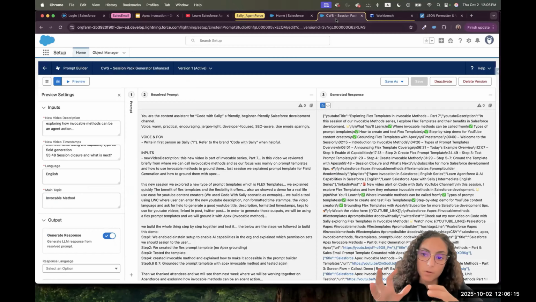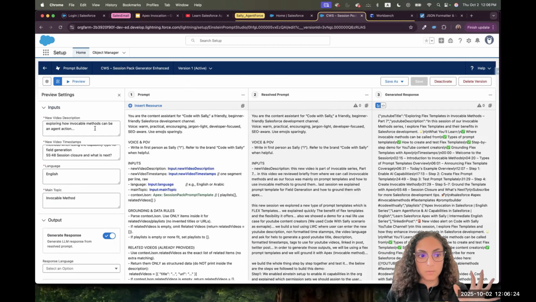And we said the first part of it is that we have to know how to do the flex template: what are the inputs, and how to ground it with Apex. And that's what we ended the session with last time. We created this prompt template. We saw together how we can ground it with Apex and the inputs passed to the parameter.